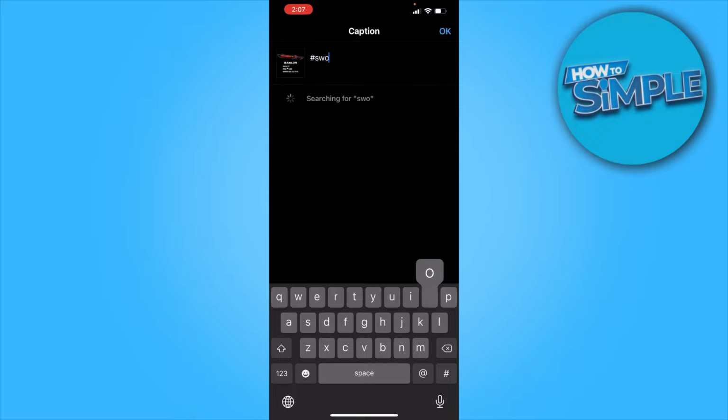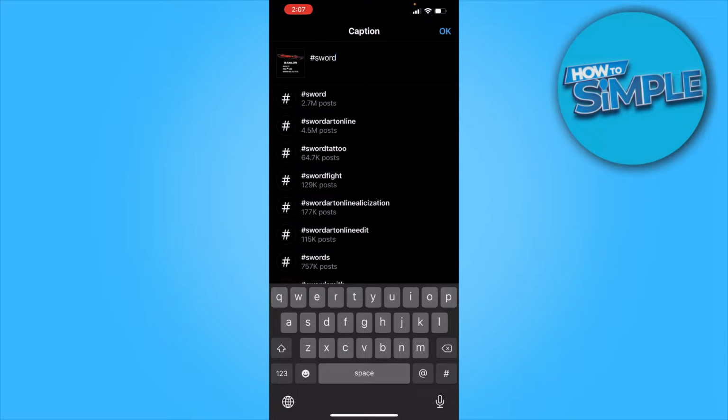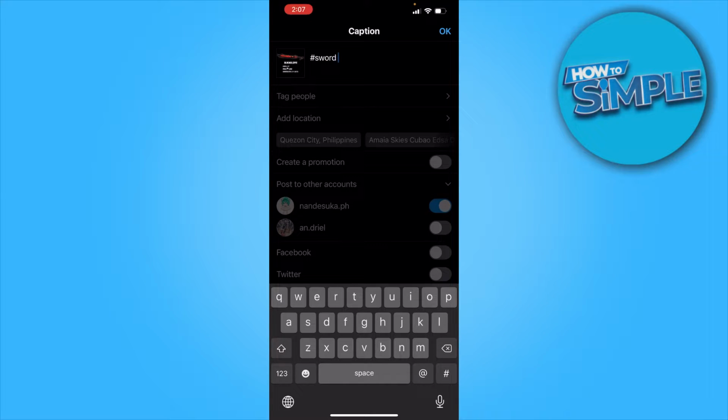So let's say sword. And from here, you can just play with it, check what's best for your Instagram account, check what is going right for your Instagram account. This may not be a one day solution for you to become popular, but as time goes on, you will be able to learn the concept of using the hashtags in your Instagram account.